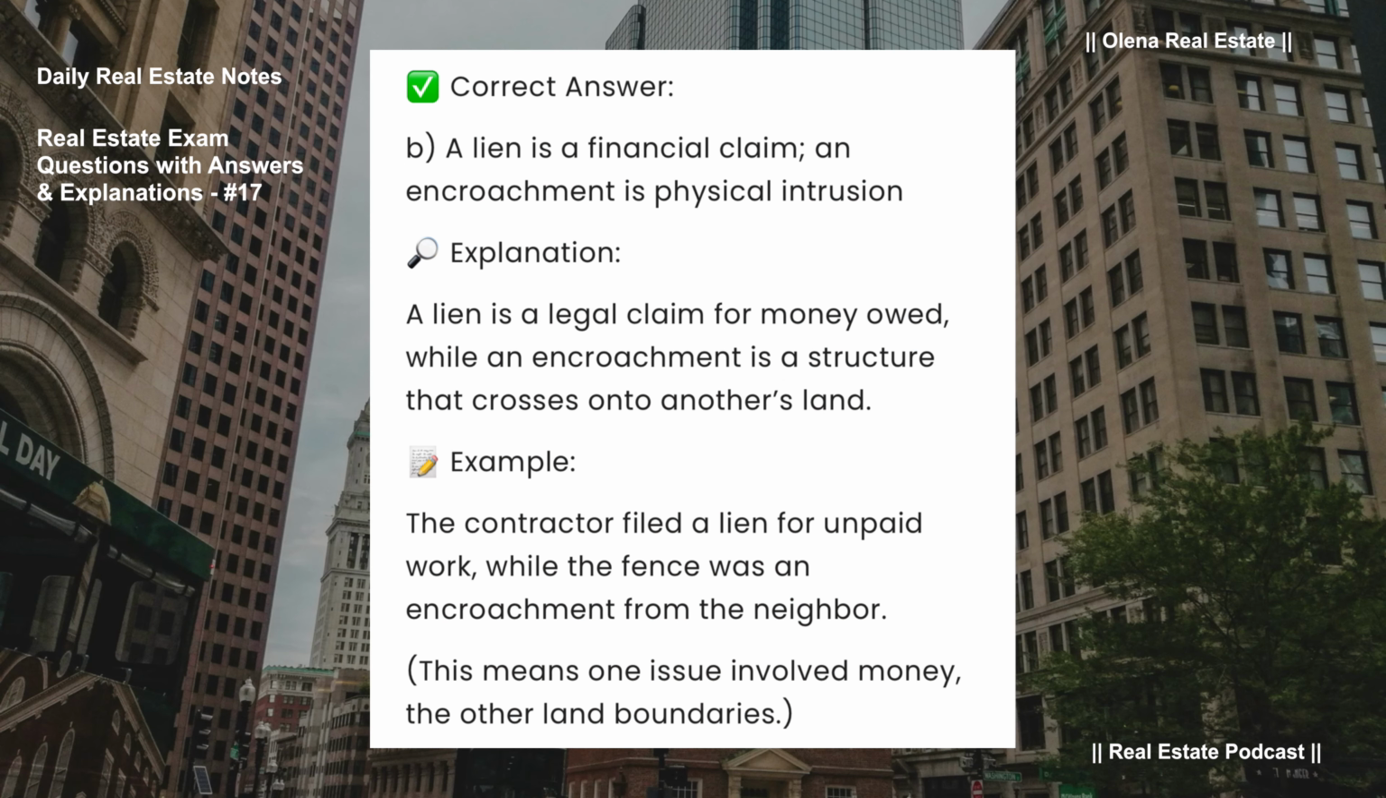Correct answer, B. A lien is a financial claim, an encroachment is physical intrusion. A lien is a legal claim for money owed, while an encroachment is a structure that crosses onto another's land. For example, the contractor filed a lien for unpaid work, while the fence was an encroachment from the neighbor. This means one issue involved money, the other land boundaries.